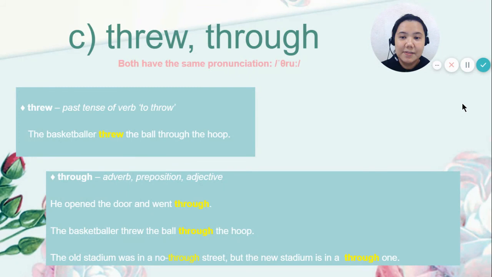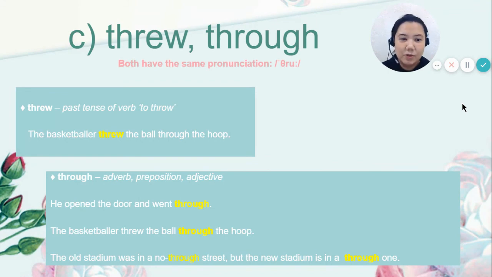Now we are down to our last words for this video. So we have here through and threw. Just remember, both of them have the same pronunciation. Threw would just be the past tense of the verb to throw. The basketball player threw the ball through the hoop.